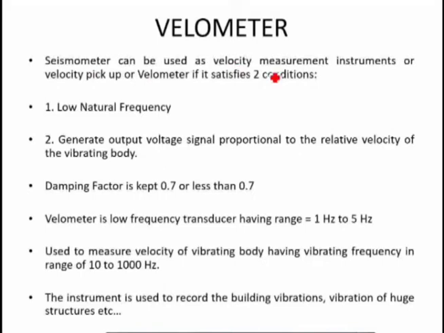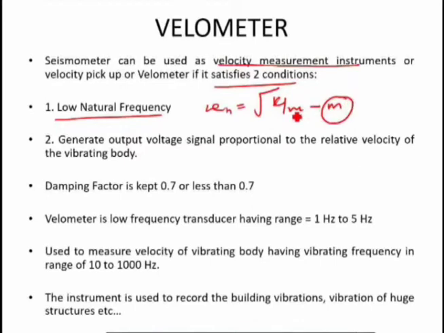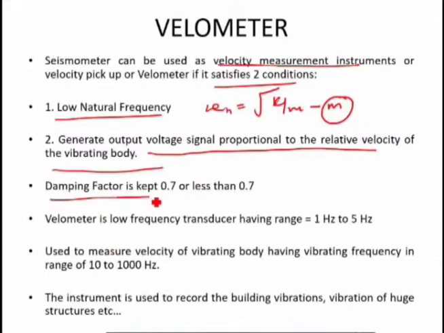The seismometer can be used as a velocity measurement instrument, that is a velometer, if it satisfies two conditions. First is low natural frequency, again the same. So omega n is equal to square root of k by m, where mass m should be large and k should be low. So again it results in a bulky instrument. Then it generates an output voltage signal proportional to the relative velocity of a vibrating body. In the last case, it generated an output voltage signal proportional to the relative displacement of a vibrating body. Then the damping factor is also the same, 0.7 or less than 0.7.